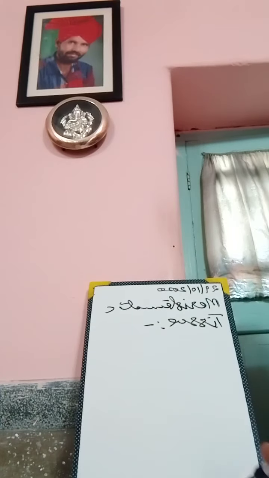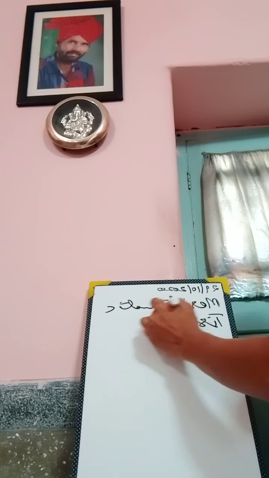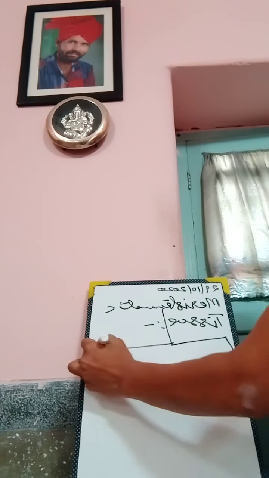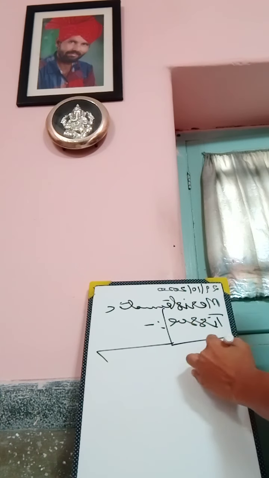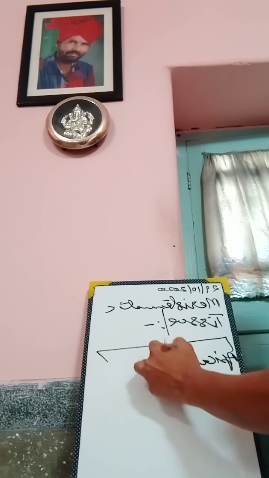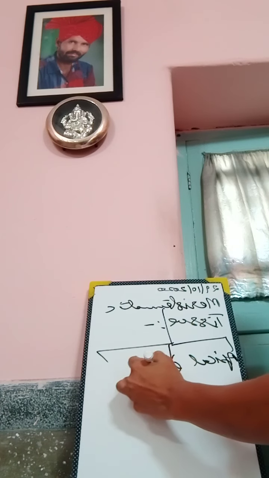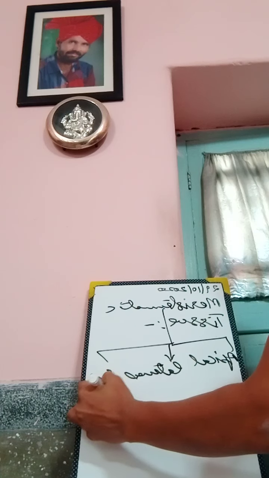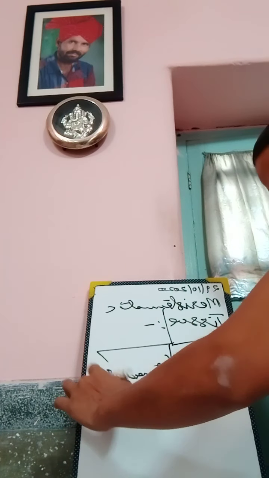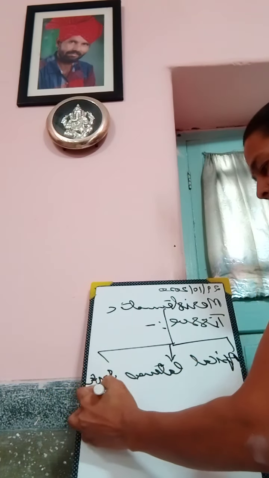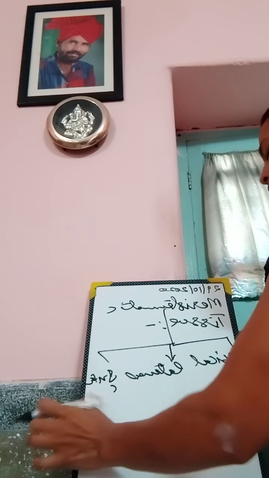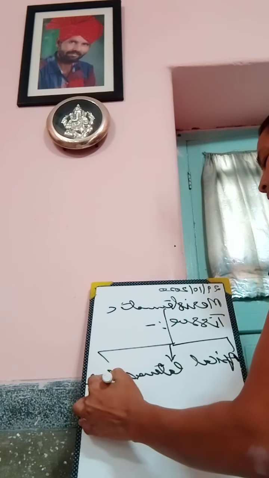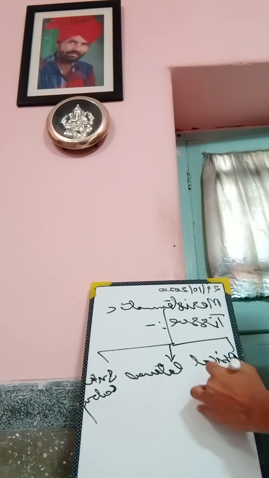And there are three types of meristematic tissue: apical, lateral, and intercalary. Apical is present at the tip of the plant.